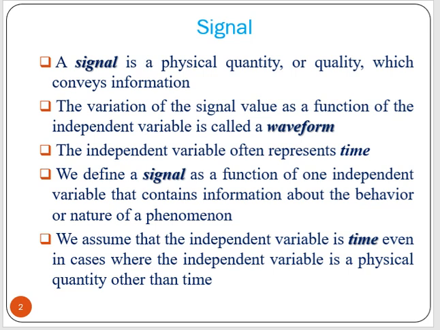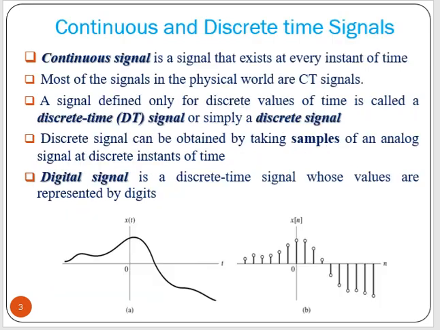It can be any other variable also, like pressure or distance. We already defined a signal as a function of one independent variable that contains information about the behavior or nature of a phenomenon. We assume that the independent variable is time even in cases where the independent variable is a physical quantity other than time.